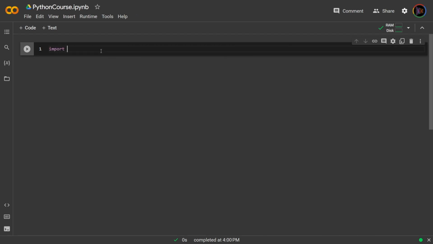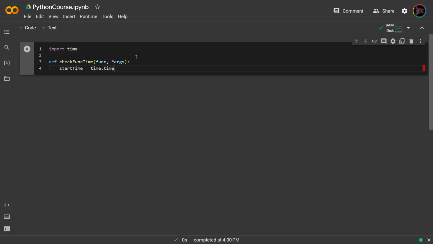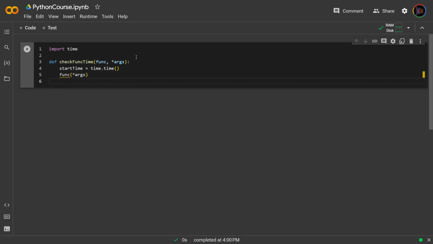So import time, and then we have def check func time, and we have func. This will be the function that we pass, and then we have the arguments. These will be the arguments for that function. Okay, so we have our start time, time, and then we simply execute our function, and then we have our end time. Now, I don't have to specify the end time. What I'll do is I will return the delta, which is the time elapsed. So return time, and then minus the start time. So this will give the delta.